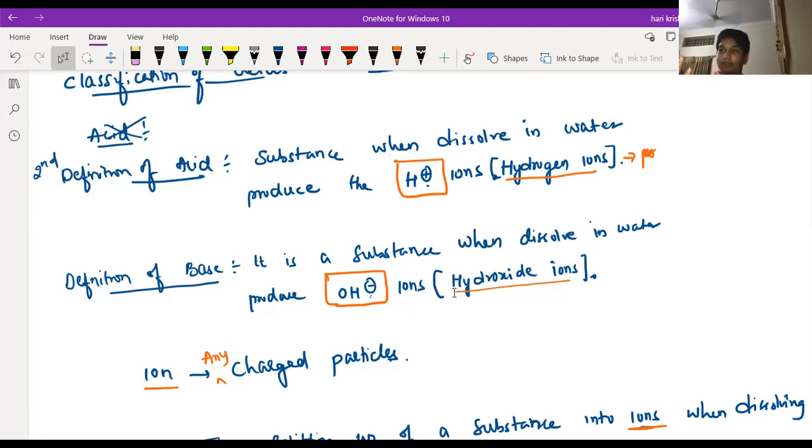If it comes on a human's hand, sir, it will make a hole on the human's hand. It can only be stored in Teflon, sir, and Teflon cannot be stored in anything, like glass or steel. And Teflon we can find in a non-stick pan, sir. That is Teflon. Okay, that we'll discuss later.